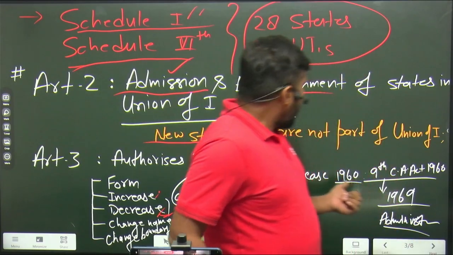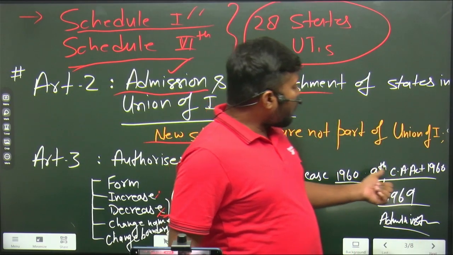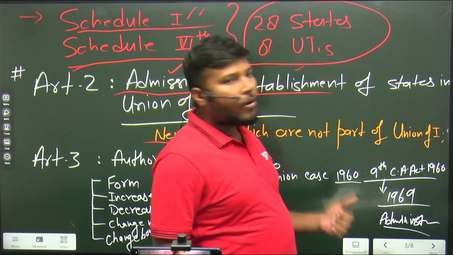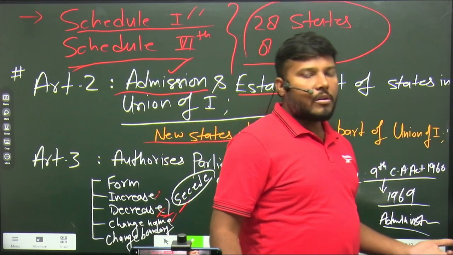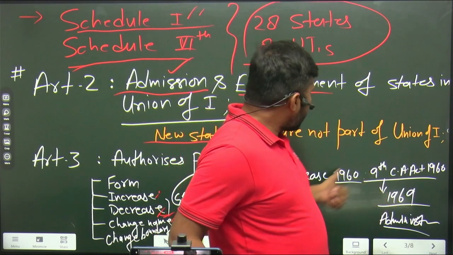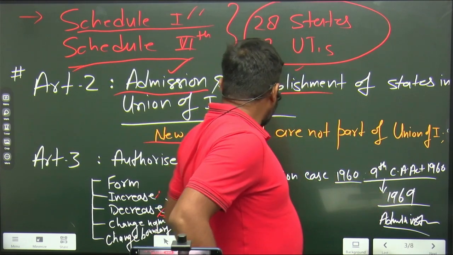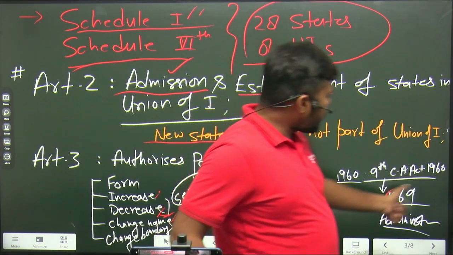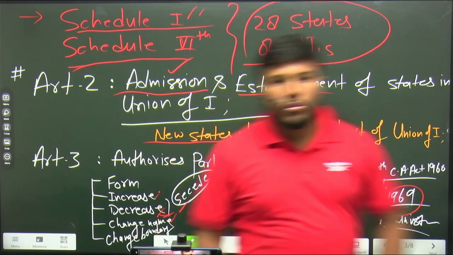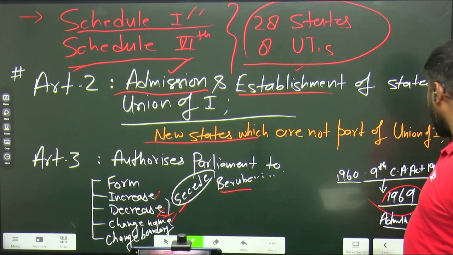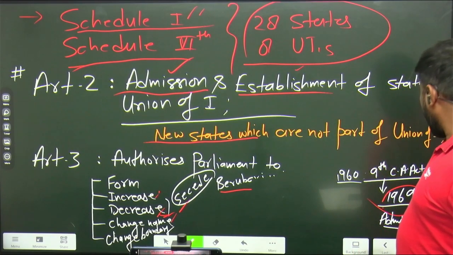So by using the 9th Constitutional Amendment Act 1960, Berubari Union was surrendered in favor of Bangladesh. But this 1960 ruling, the Berubari Union case ruling, was overruled in 1969. You keep this in your mind. So this was a short story on the decrement of the area by virtue of Article 3.